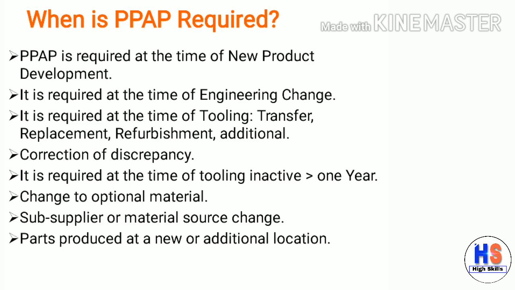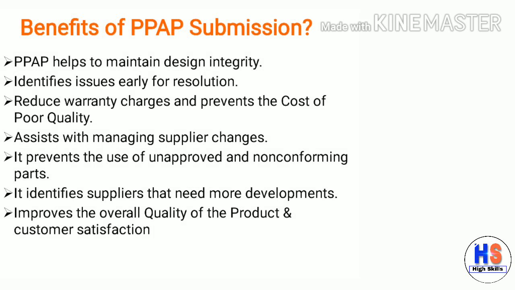It is required at the time of change to optional material, when we have another option of material for the product manufacturing. It is required at the time of sub-supplier or material source change, when we need to change the sub-supplier or material source. It is required at the time of part produced at a new or additional location, when we are going to change the location of manufacturing.